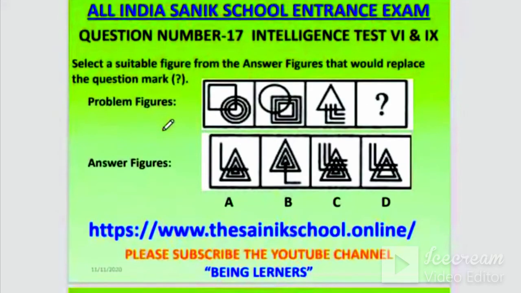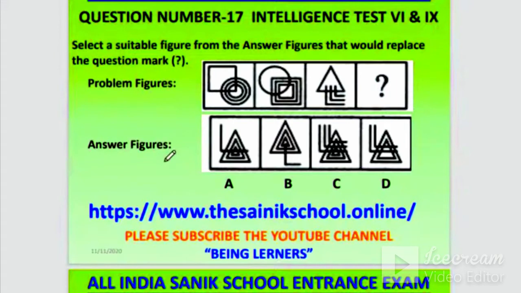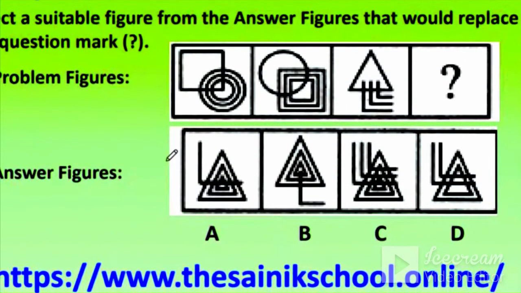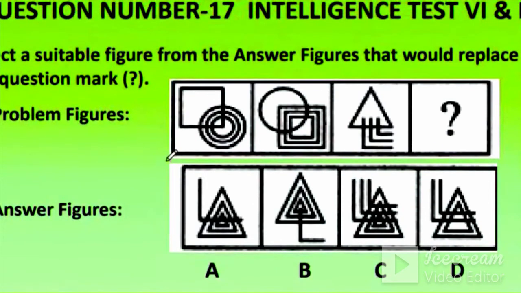Now next question, question number 17. Mat. Yeah, right. It is mat. Select the suitable figure from the answer figures that would replace the question mark.